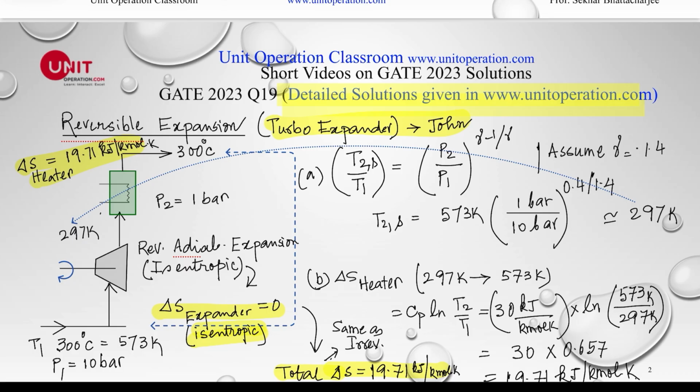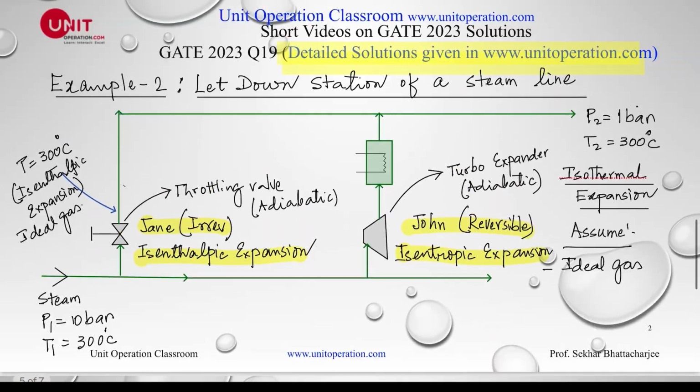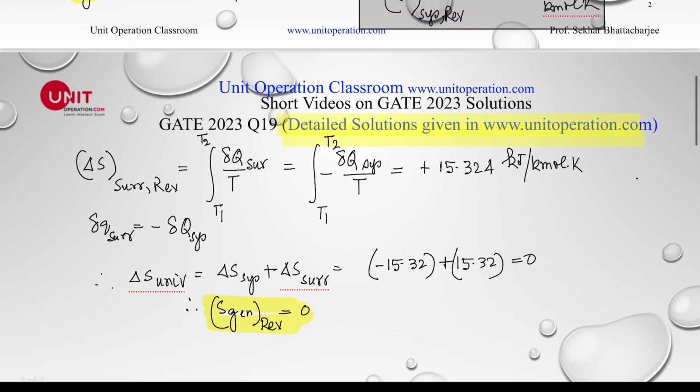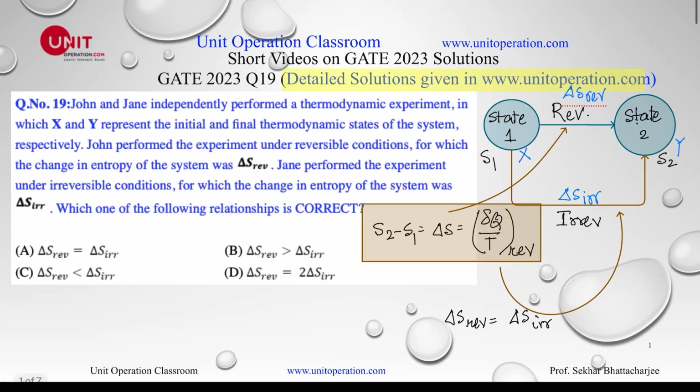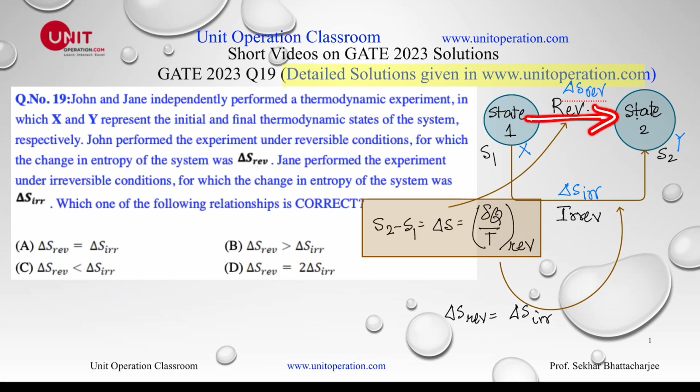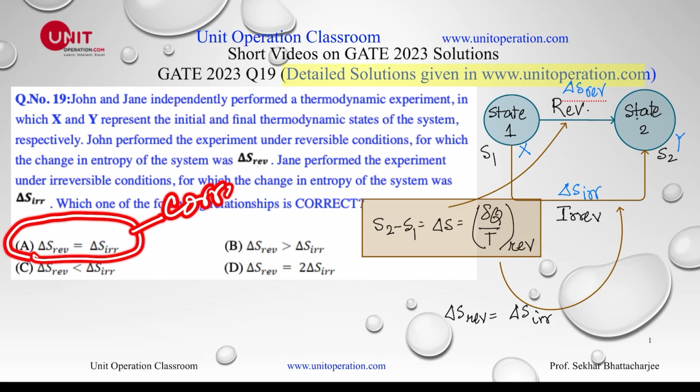But finally, coming to the solution of this problem, as I said, whether you do it by the reversible process or the irreversible process, as long as the initial and the final states remain the same, delta S reversible should be equal to delta S irreversible. So A is the correct option.